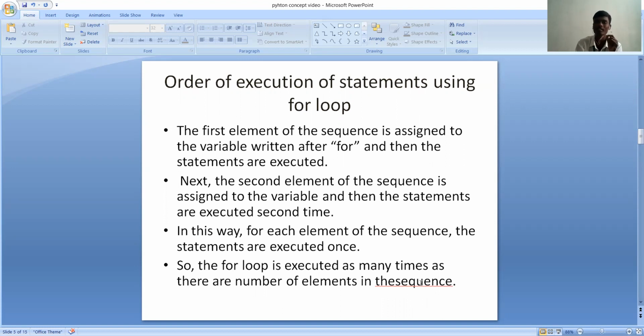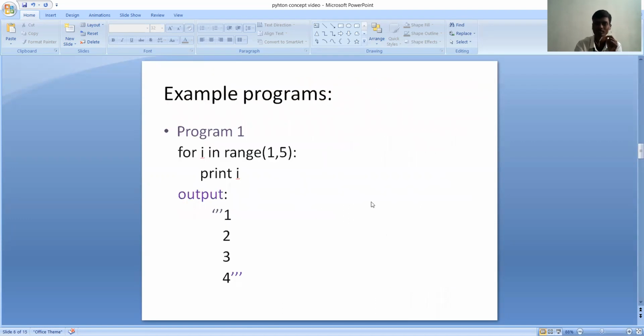Python gives us a special principle, that is, don't repeat yourself. Once we have written one for loop, the execution takes place for all the elements. So the for loop is executed as many times as there are elements in the sequence.